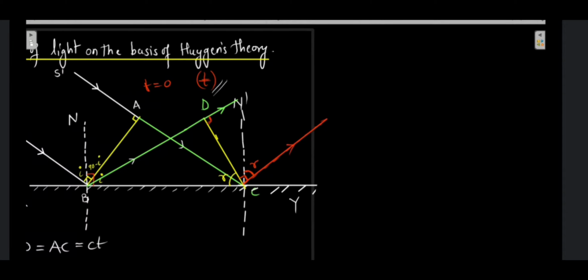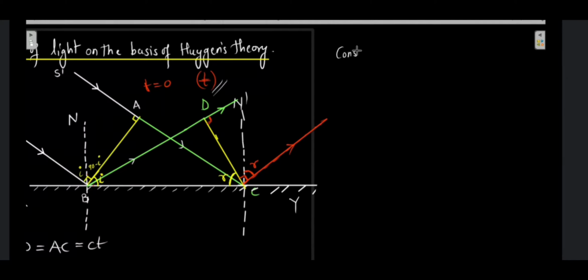Okay, so now if you see, my angle of incidence over here is this. So let me just mark the two angles properly, which is going to be my angle of incidence and which is going to be my angle of reflection. So this entire thing is going to be my angle of incidence here, and this is going to be my angle of reflection. Okay, so I is the angle of incidence over here and R is the angle of reflection.